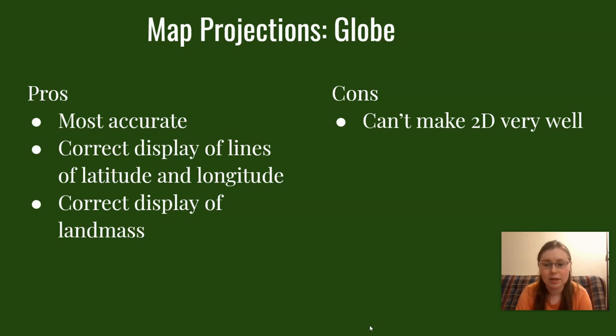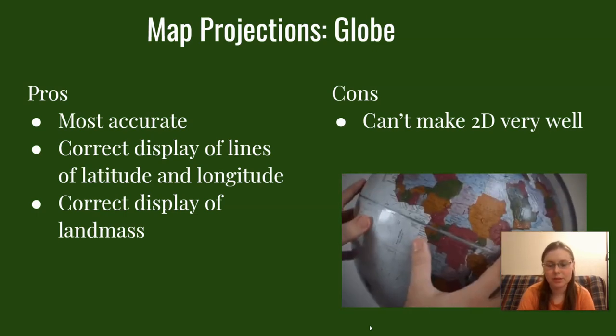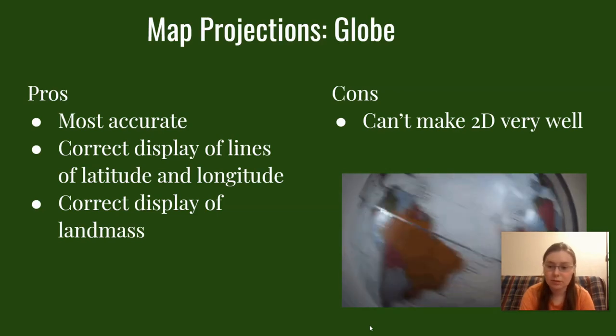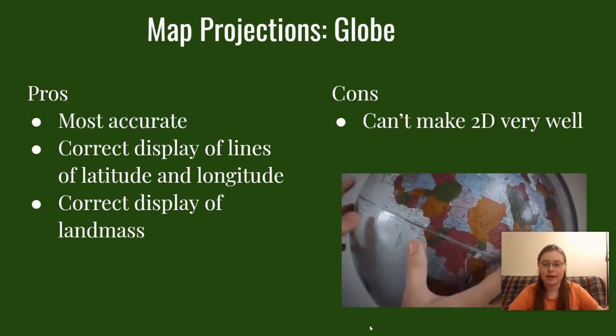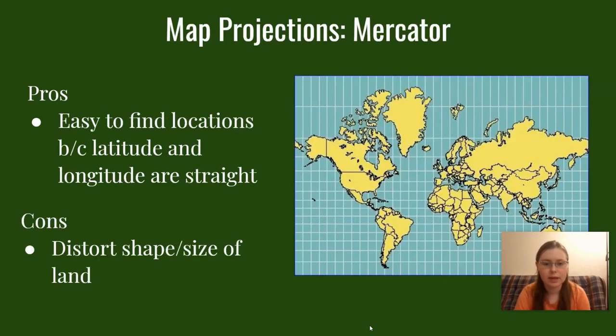And the con is that you can't make it 2D very well, and you can't carry it around. Nobody takes a globe around with them when they're driving somewhere new for the first time, because they are not super portable. I mean, you can, but it's not super helpful with those kinds of things. So that's why we don't use globes all the time, even though they're very accurate as far as their latitude and longitude and how they display landmass, right?